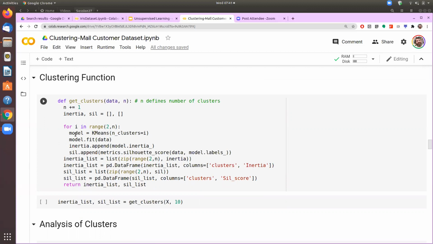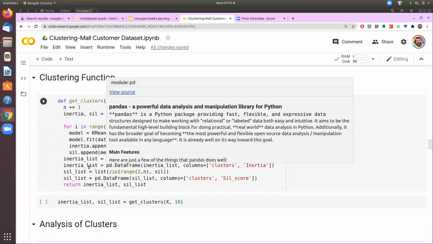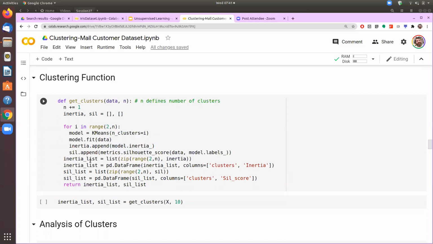We do the operations iteratively and get our performance metrics, that is the inertia value and the silhouette score value, and then we'll compare and see whether the best number of clusters would be 3 or 4 or 5.